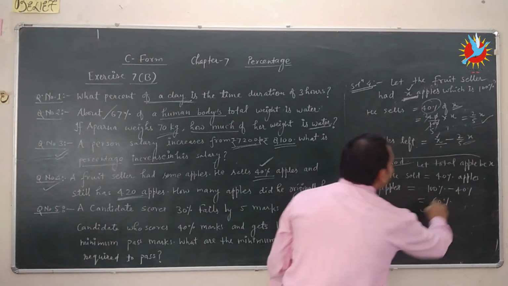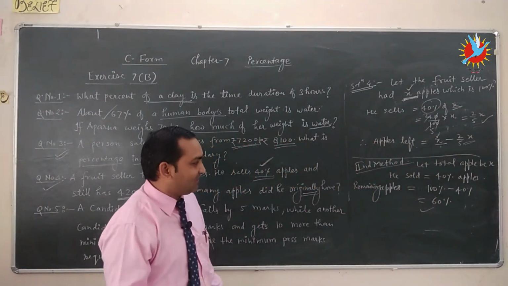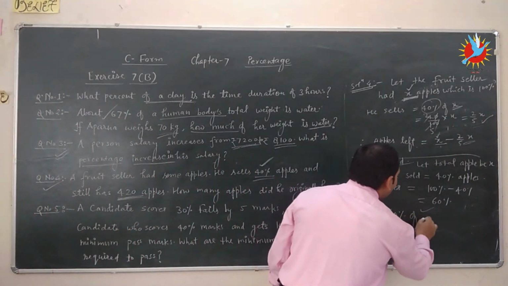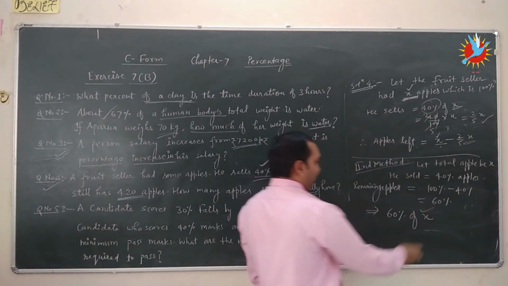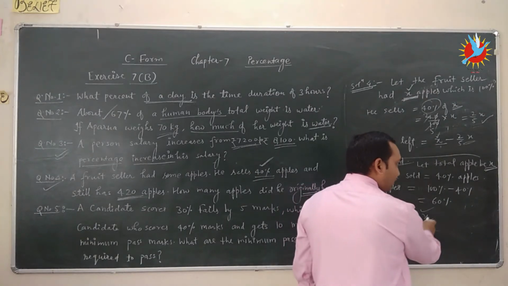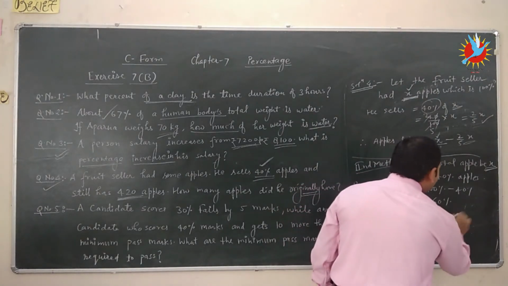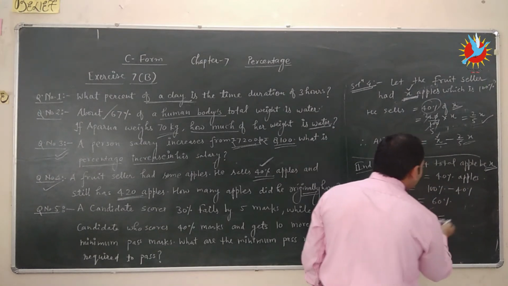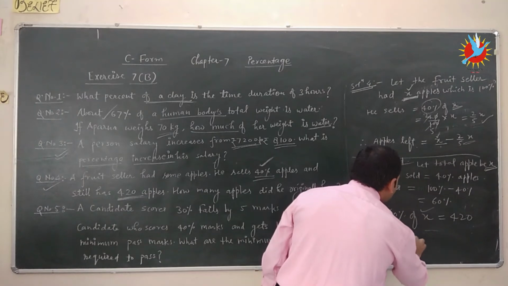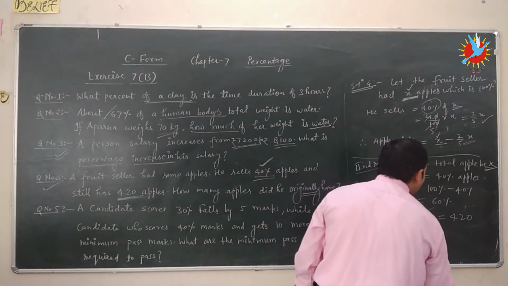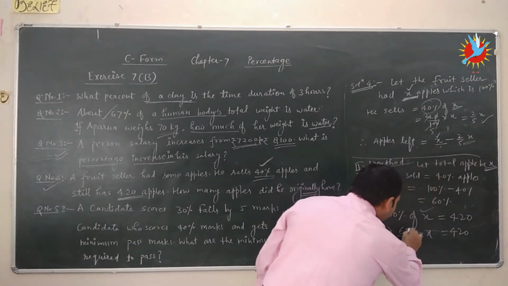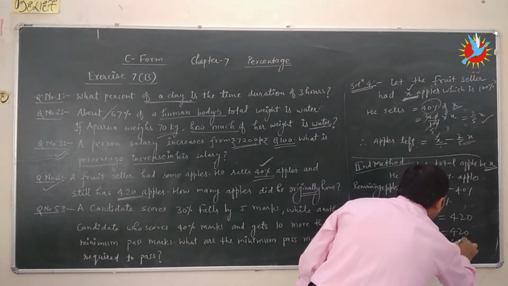So 60% of the apples remain, which implies that 60% of the total apples he had in the start is equal to 420. Then we can write 60% means 60 upon 100, of means multiply, into x is equal to 420, and we can find x.